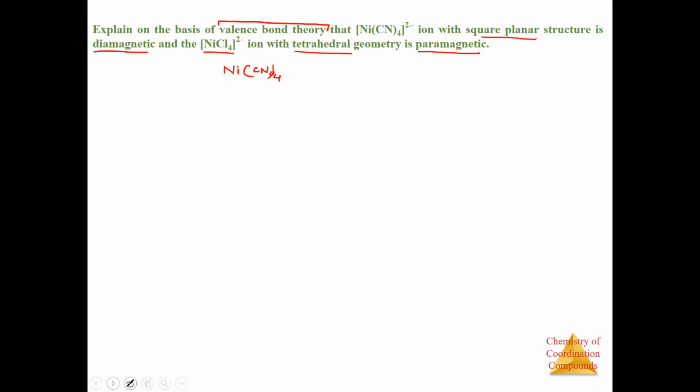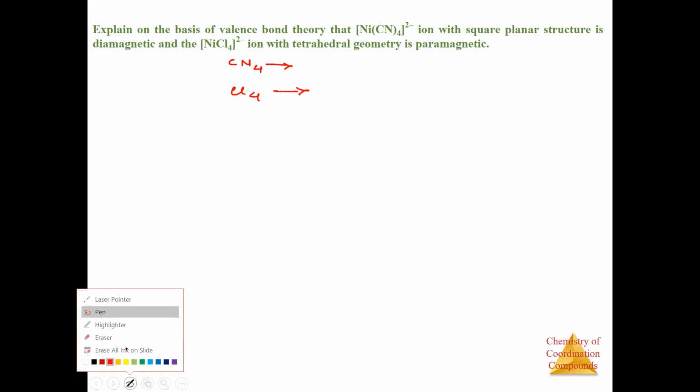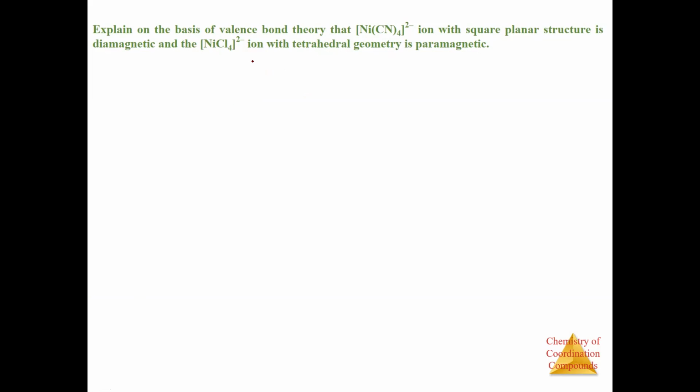Okay, so let me write it like this. Itna nahi likhte hain. Let me just write. You have a CN4 wala compound, and then you have a Cl4 compound, right? In one you have a CN ligand and in the other you have a Cl ligand. This is the only difference, right? Everything else is same.